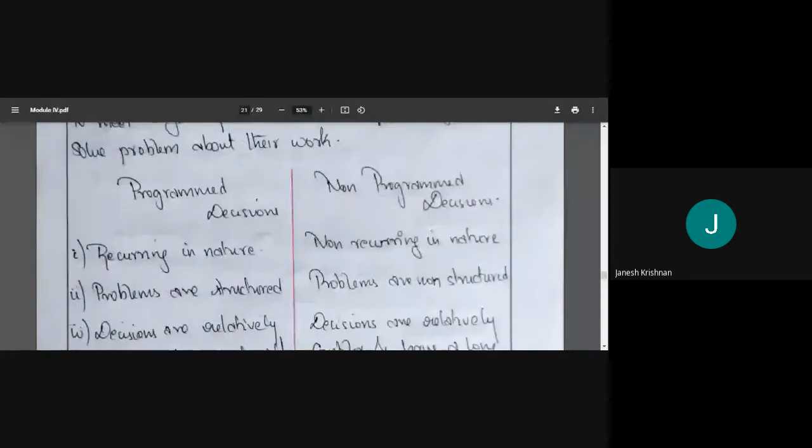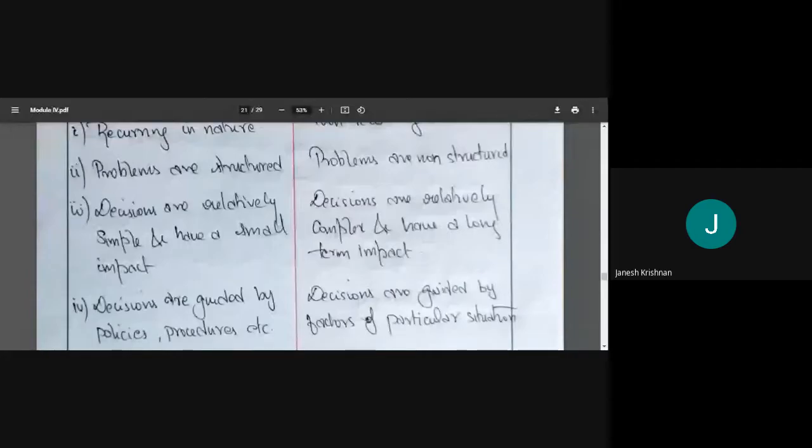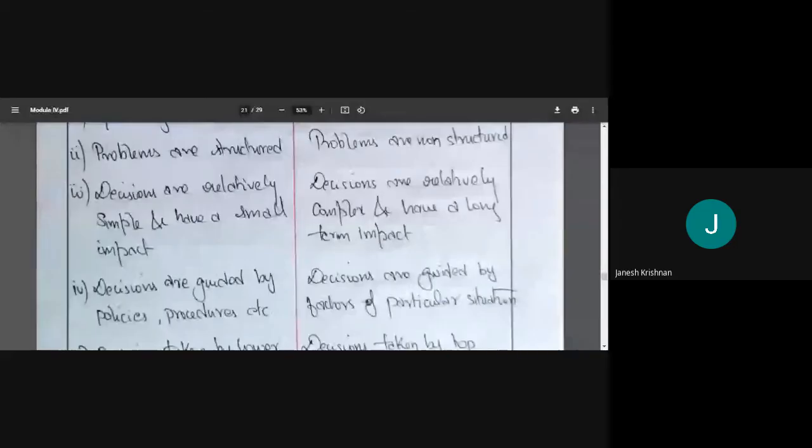So the difference between programmed and non-programmed is in nature: programmed is recurring, non-programmed is non-recurring. Programmed decisions are simple with small impact, while non-programmed decisions are relatively complex with a long-term impact. Programmed decisions are guided by policy and fixed procedures. For non-programmed decisions, we don't have that; it will depend on the situation.